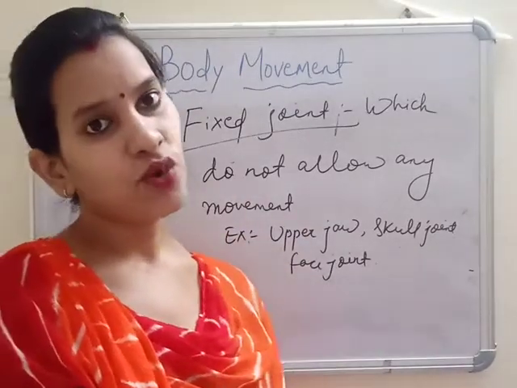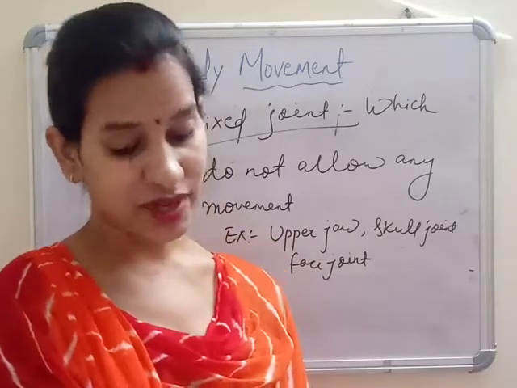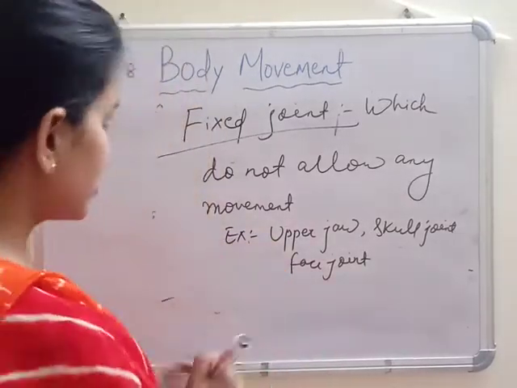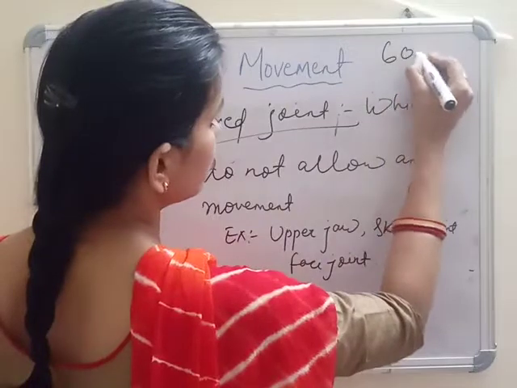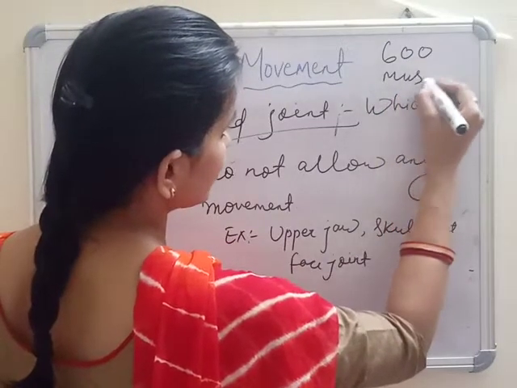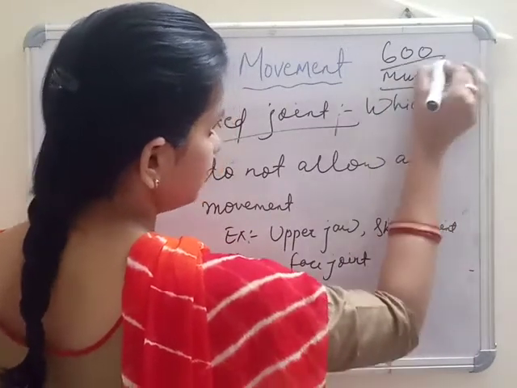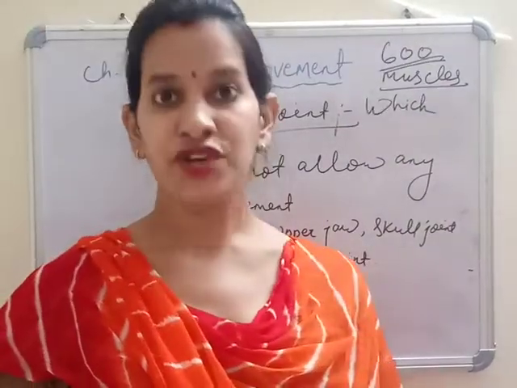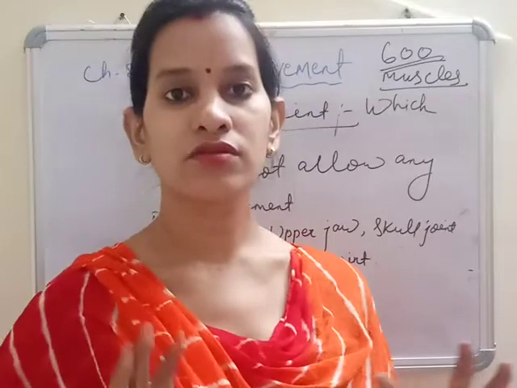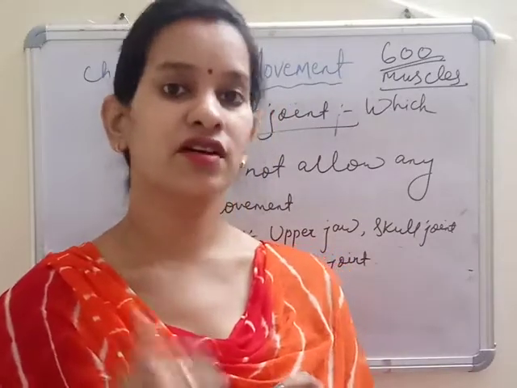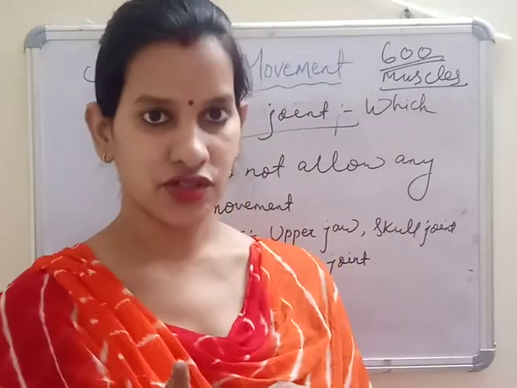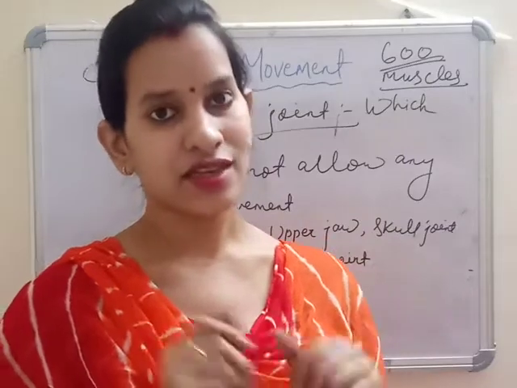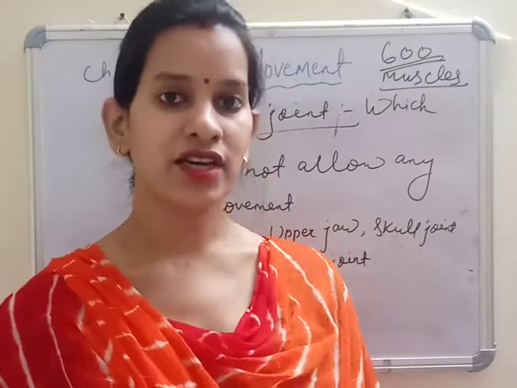There are more than 600 muscles present in the human body. Next class we are going to read about the body movement of different animals, different creatures in the world. Up to that, thank you.